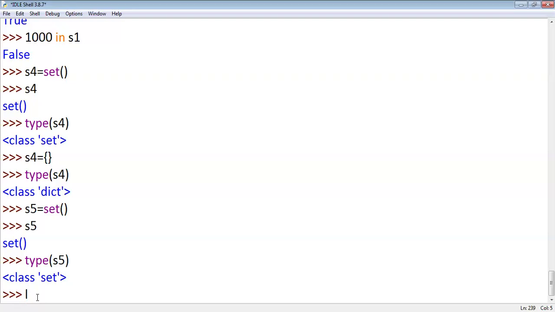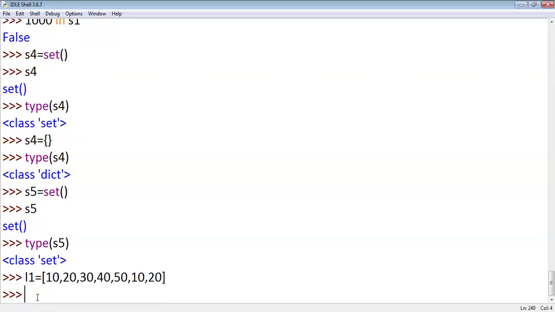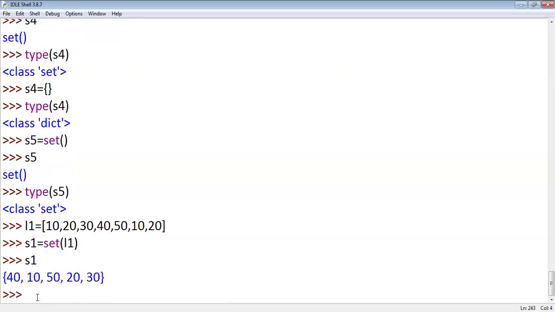One more point I want to discuss. I have a list, not a set, and L1 is my list. From a list also I can create a set, and S1 equals set of L1. S1 is a set created from L1. If you observe L1 and S1, did you find any difference?